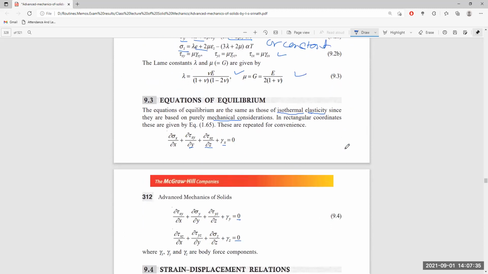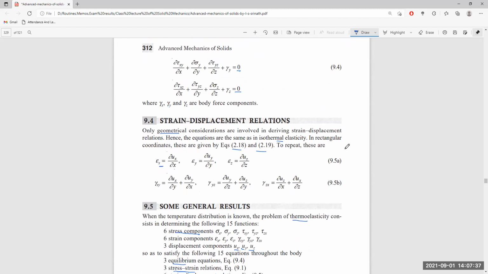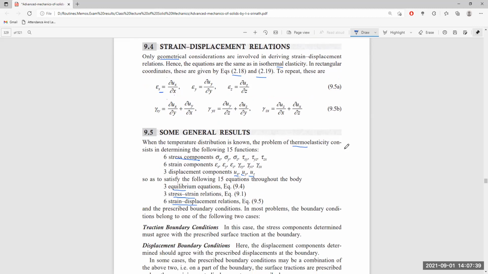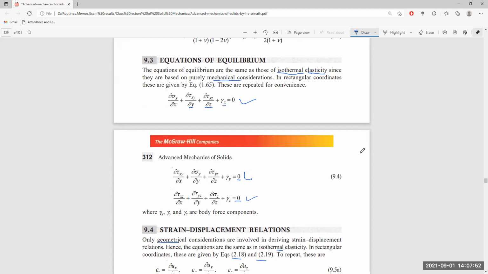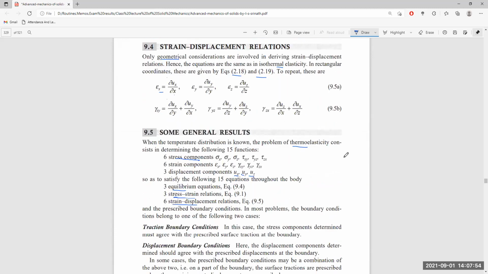And the three equilibrium equations are given here. So this is the total number of equations, and then the prescribed boundary conditions.